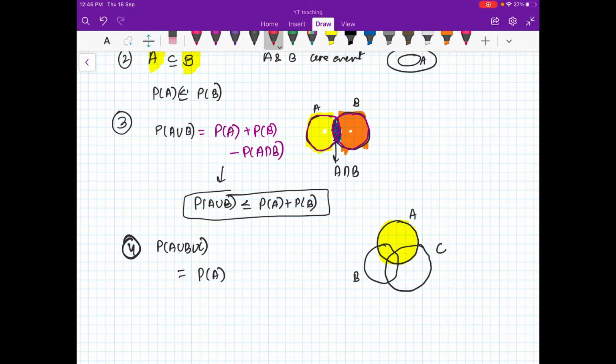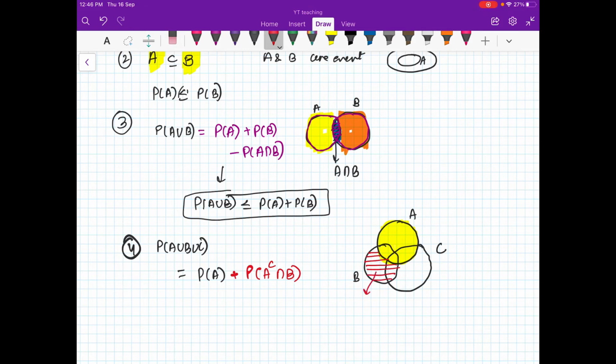Then the next time I'm taking probability of A complement intersection with B. So basically what is that area? A complement intersection with B. So that is this area, right? A complement intersection with B. So this whole area, right?